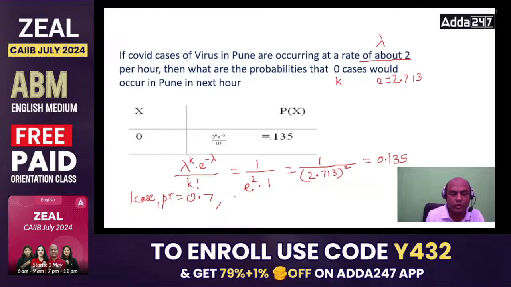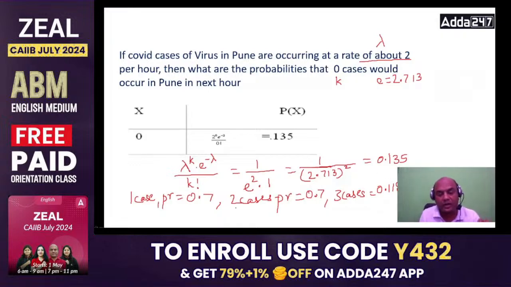If two cases are required, then the probability is 0.27 again. If three cases are required, then it is 0.18. This you try at home, everyone. I have shown you just now, but again you try it at home without fail.